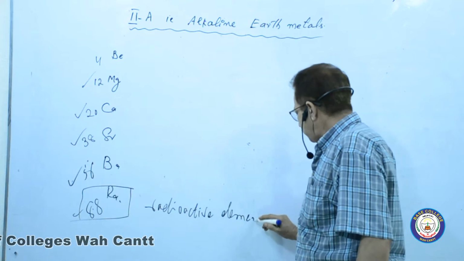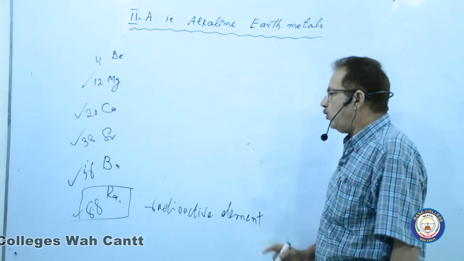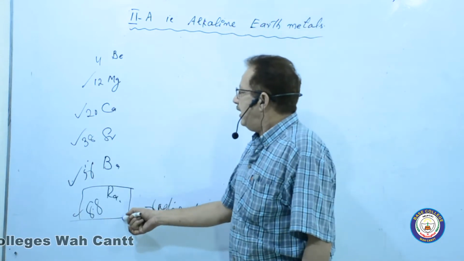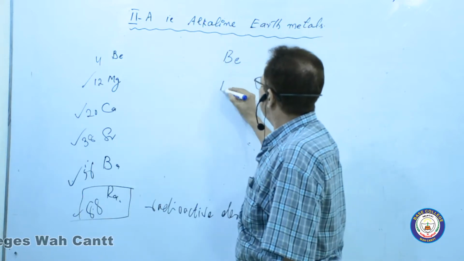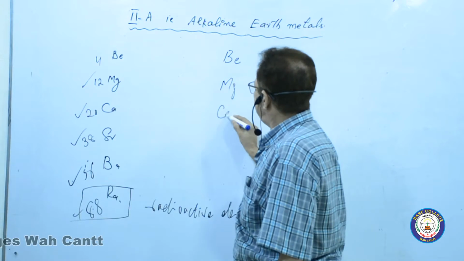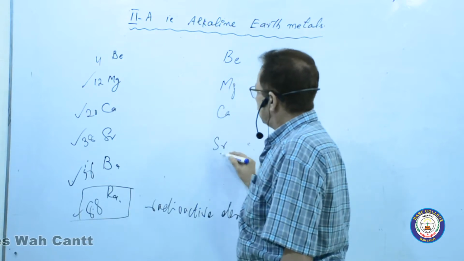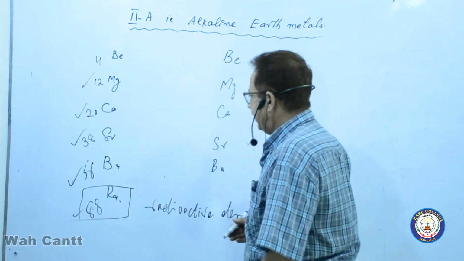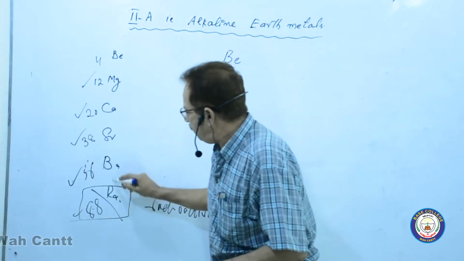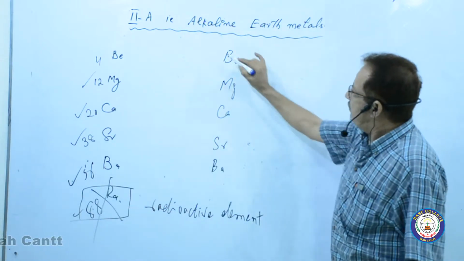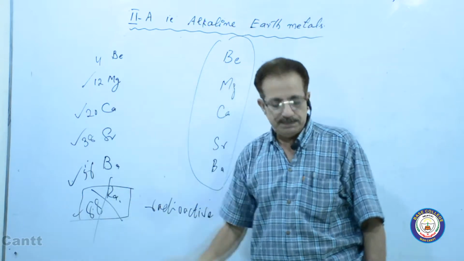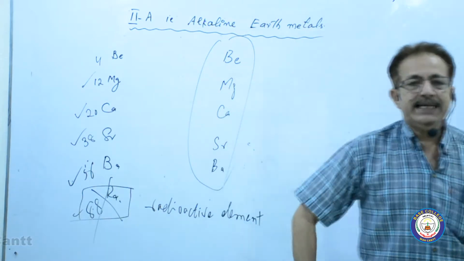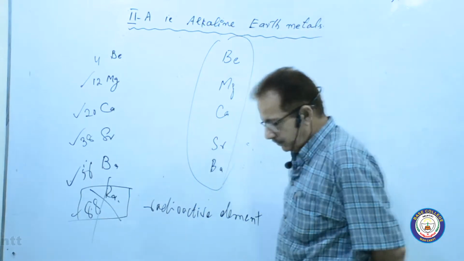That's why I am going to omit this one and retaining the remaining ones, that is beryllium, magnesium, calcium, strontium, barium. We have to discuss these elements of the group 2A, that is alkaline earth metals.